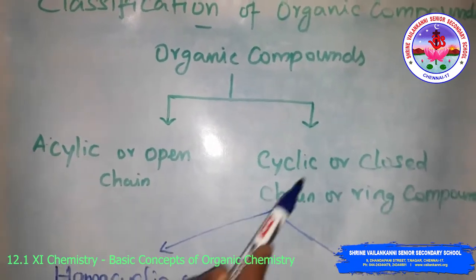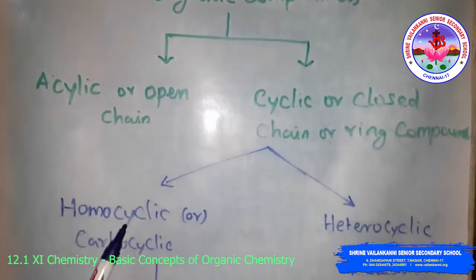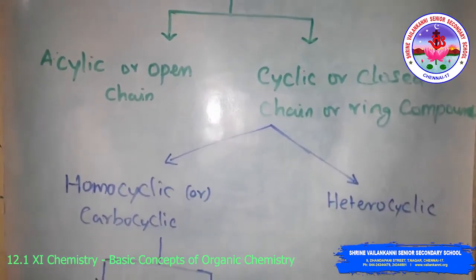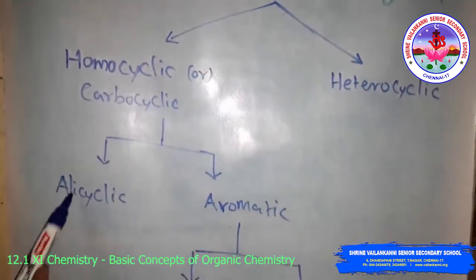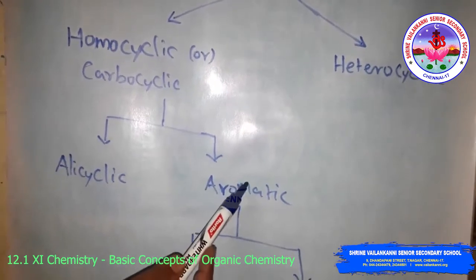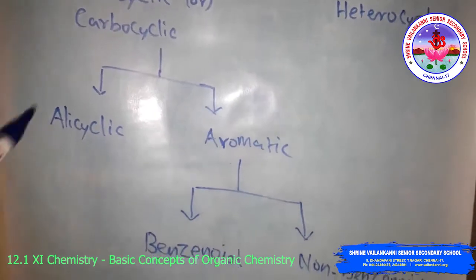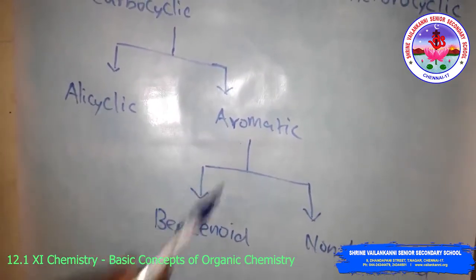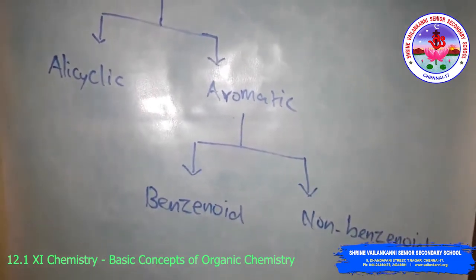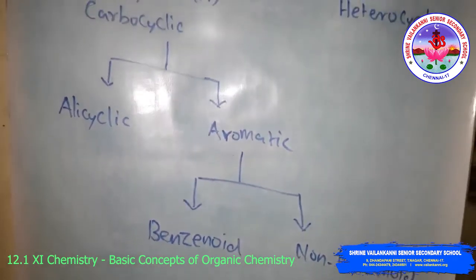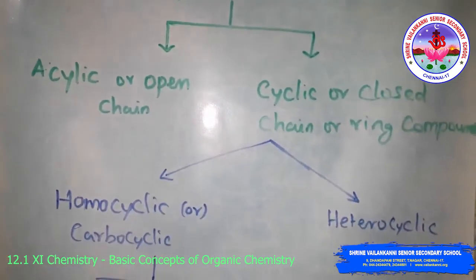Then the cyclic compounds are further classified into homocyclic or carbocyclic, and heterocyclic. Then the homocyclic are further classified into alicyclic and aromatic. We will see each compound one by one. Then the aromatic compounds are benzenoid compounds and non-benzenoid compounds. First, we will discuss the acyclic or open chain compounds.